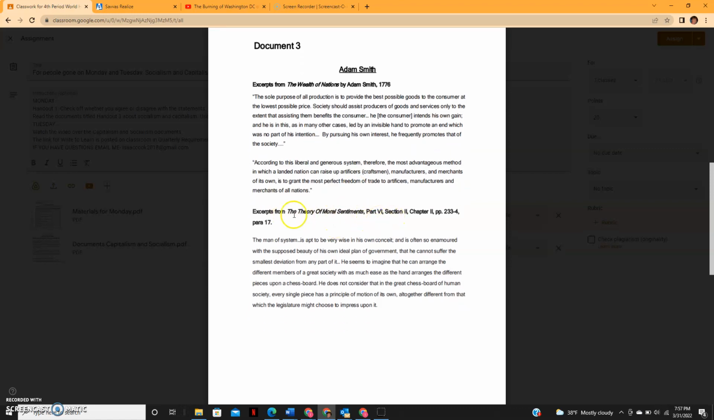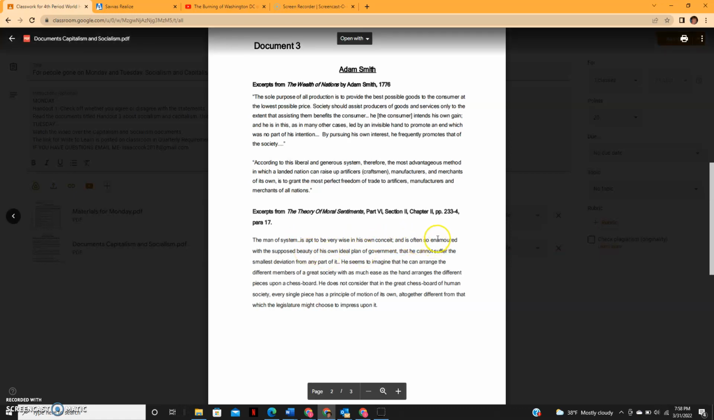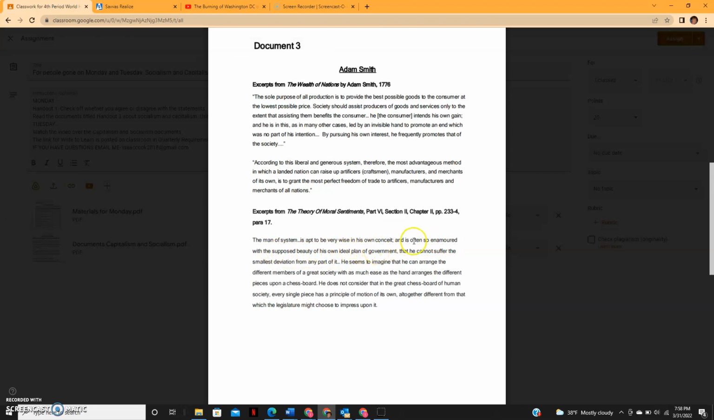And then from The Theory of Moral Sentiments: the man of system is apt to be very wise. That means he's likely to be very wise in his own conceit, and is often so enamored, so in love with the supposed beauty of his own ideal plan of government. So that means he's so obsessed with how government should be acted that he cannot suffer the smallest deviation from any part of it. That means he's so obsessed with how he thinks government should go that he cannot even think of doing anything that isn't that.